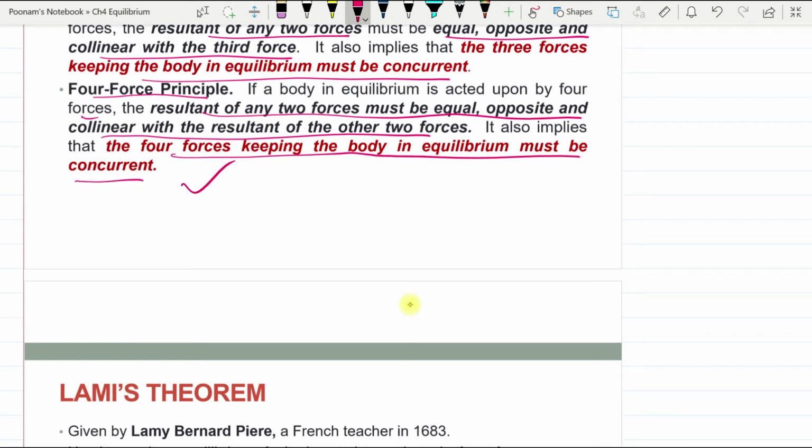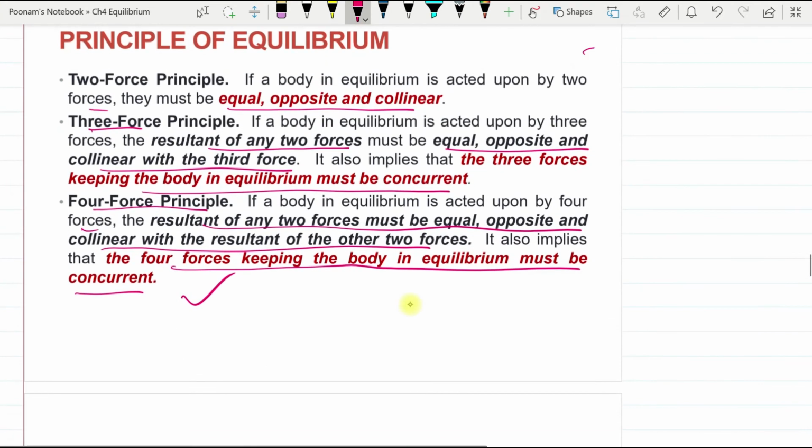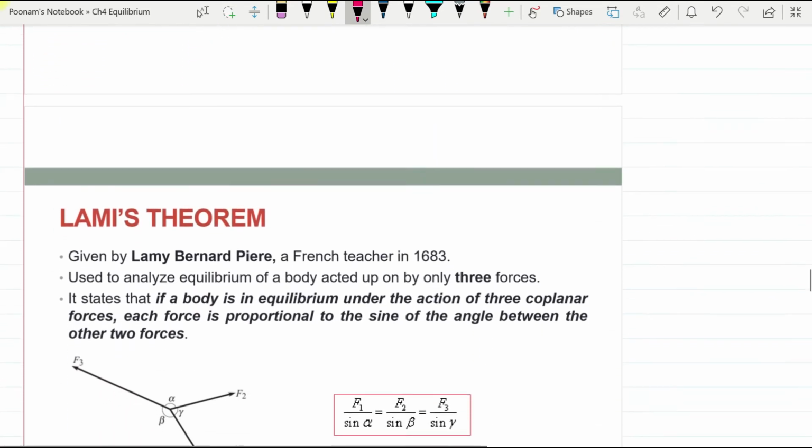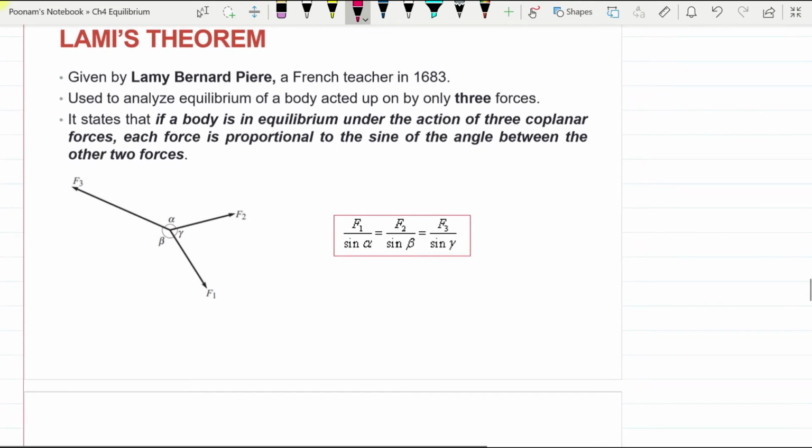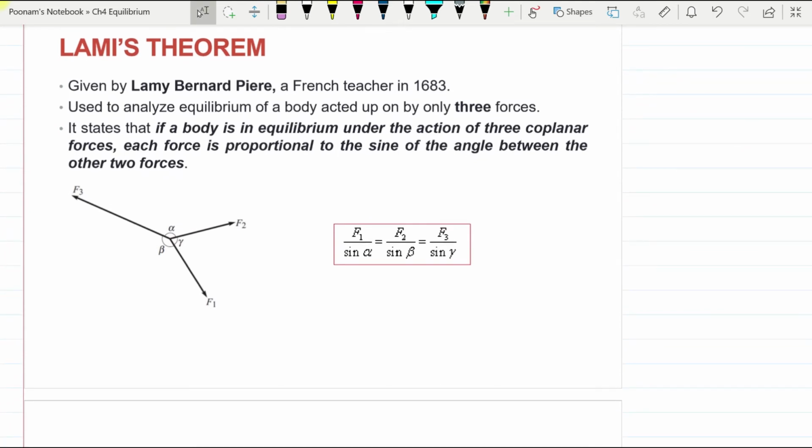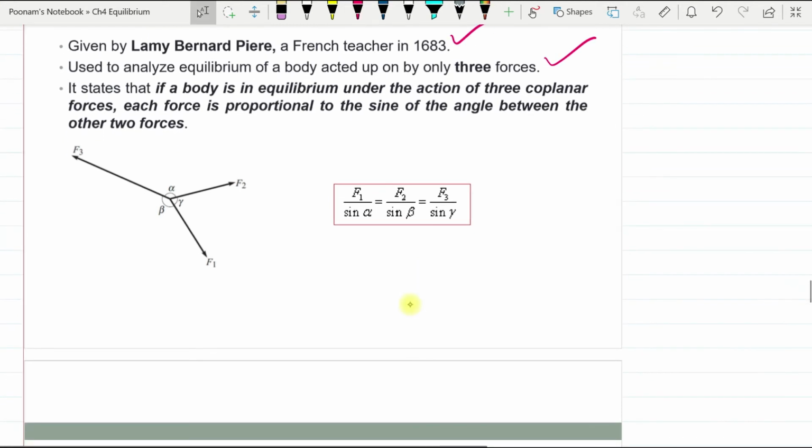If we use the equations of equilibrium discussed above, then these principles will automatically be satisfied by the equations of equilibrium. There is a very popular Lami's theorem, which was suggested by Bernard Lamy in 1683 to analyze the equilibrium of a body acted upon by three forces. It states that if a body is in equilibrium under the action of three coplanar forces, each force is proportional to the sine of the angle between the other two forces.